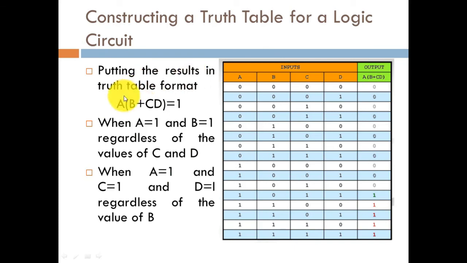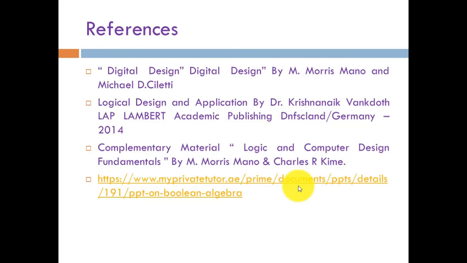So putting the results in the truth table format, we have A times (B plus CD) equal to 1 when A is equal to 1 and B is equal to 1, regardless of the values of C and D. Also, when A is equal to 1 and C is equal to 1 as well as D is equal to 1, regardless of the value of B, the expression outcome will be 1. So this is what we have discussed, and this is how we construct the truth table for logic circuits.